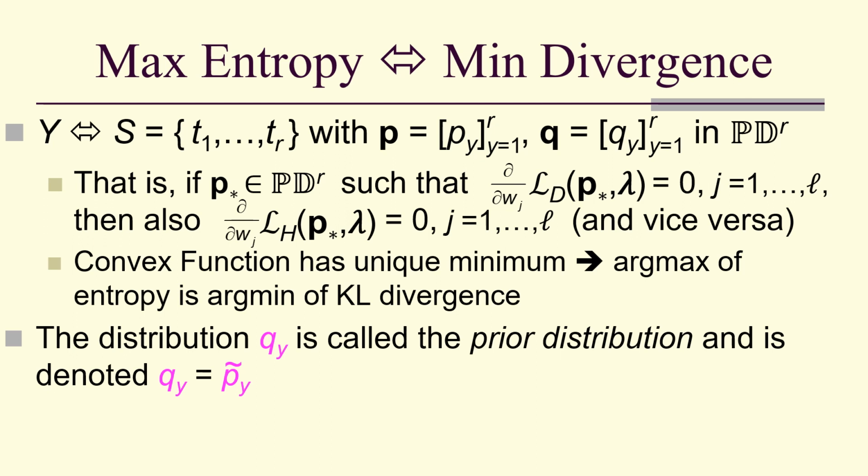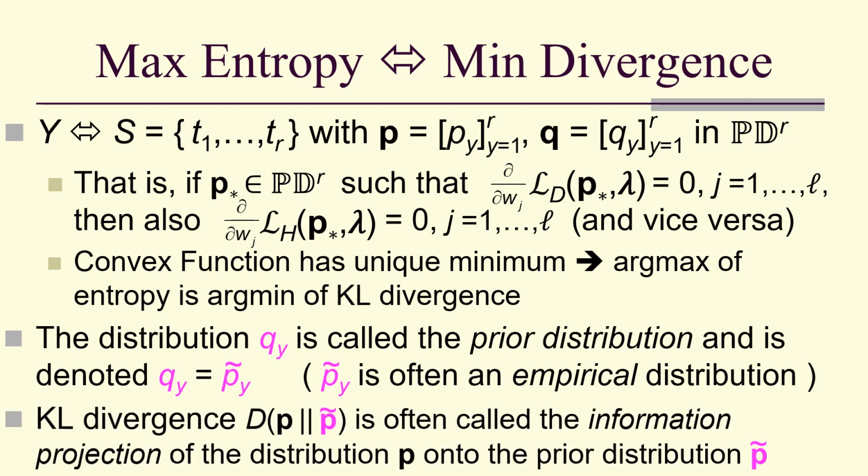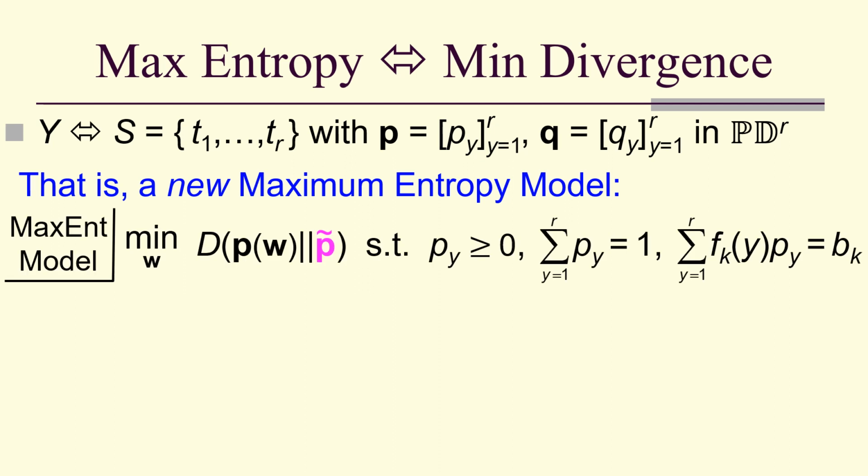And we tend to call this Q sub y a prior distribution, and we tend to denote it using a P tilde of y instead of just the Q. Why? Because P tilde of y is often an empirical distribution. So KL divergence is often called the information projection of the distribution P onto the prior distribution P tilde. So we have a new maximum entropy model, which actually is minimizing the KL divergence in the first argument with respect to the constraints.